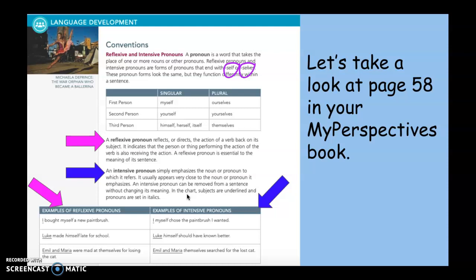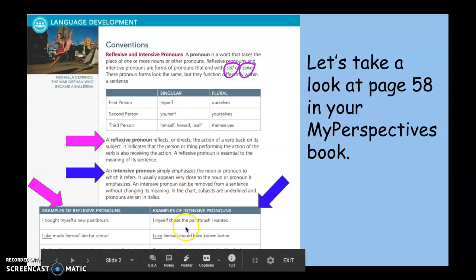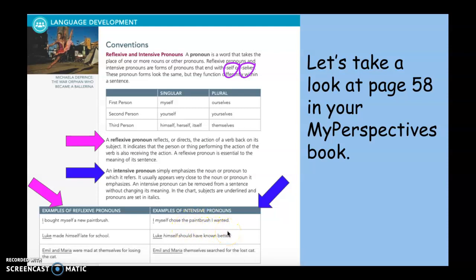I myself chose the paintbrush I wanted. Luke himself should have known better. Luke should have known better. Makes sense without the word himself. I chose the paintbrush I wanted. It still makes complete sense without myself. And then our last example is Emil and Maria themselves searched for the lost cat. If I take themselves out, the sentence is not changing any meaning. Emil and Maria searched for the lost cat.